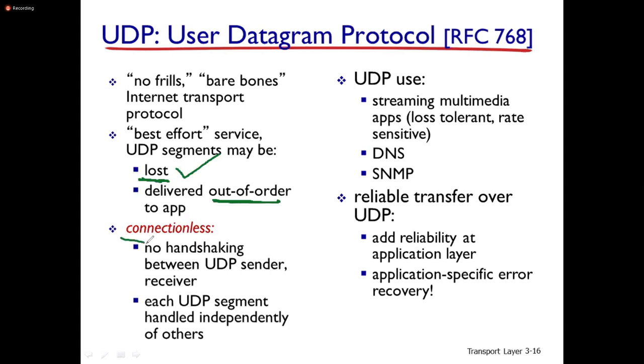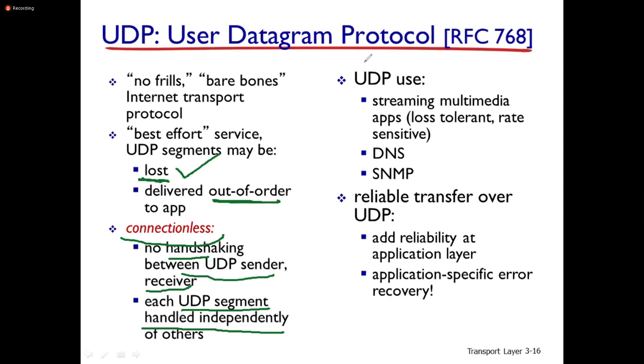Because it is a connectionless protocol, there is no handshaking between UDP sender and receiver, and each UDP segment is handled independently of others.